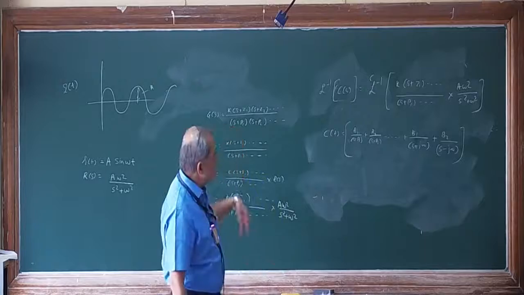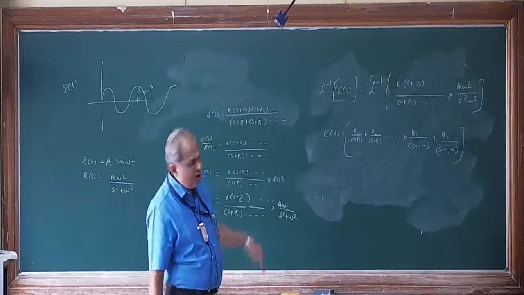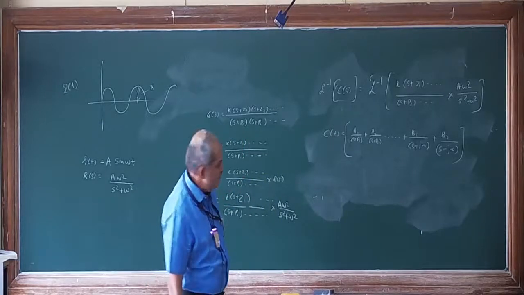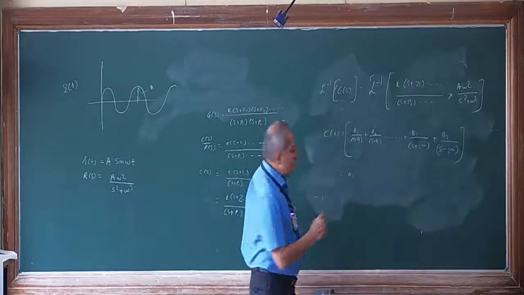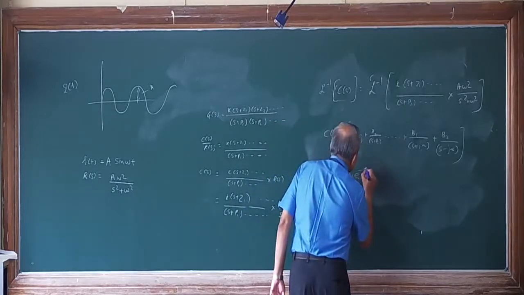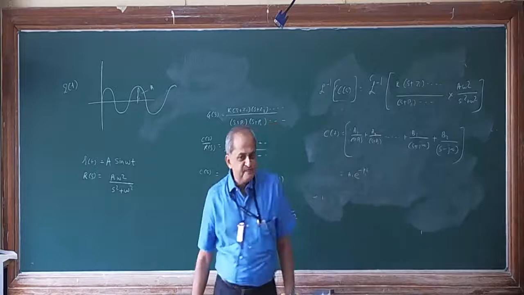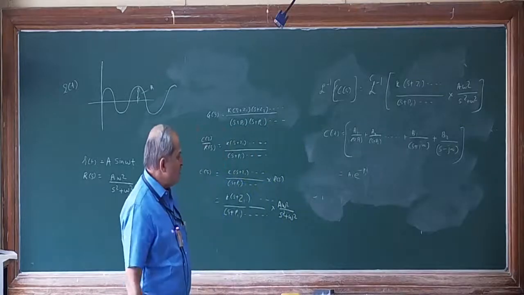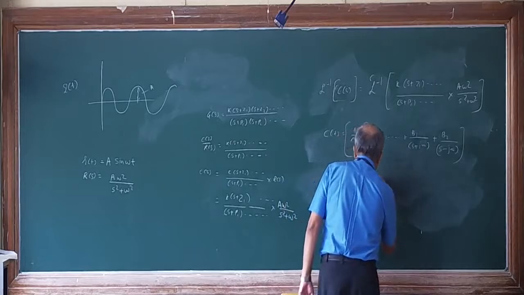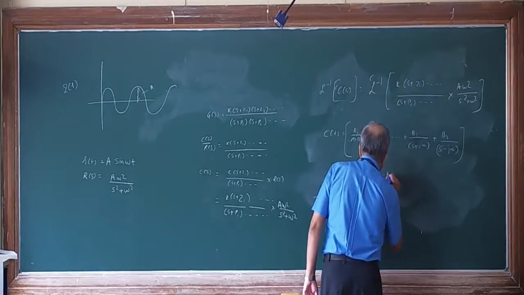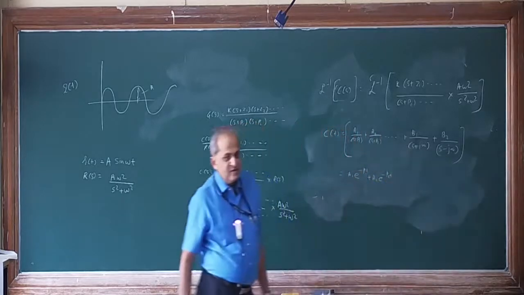Basically because if I take the inverse Laplace after finding out the value of A, this can be written as A1 into e to the power minus P1 into t. Then the next one will become A2 into e to the power minus P2 into t, and so on.